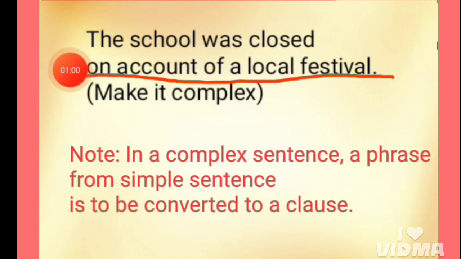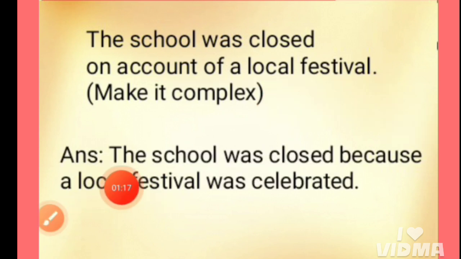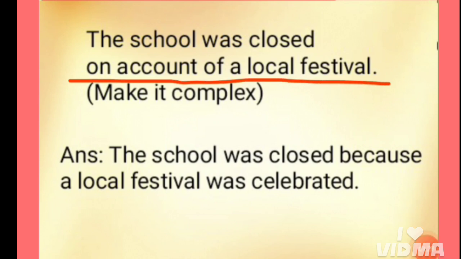We do not have to change this part, the school was closed. This part will remain the same and we have to convert this phrase into a clause to make it a complex sentence. This is a complex sentence here: the school was closed because a local festival was celebrated. Actually, we have converted this phrase into this clause.